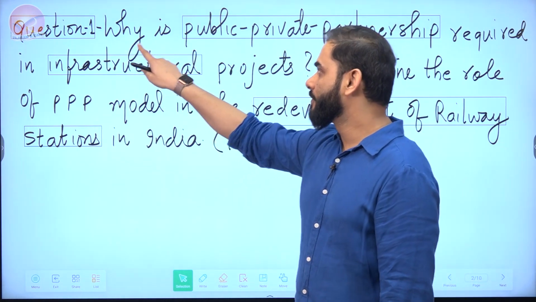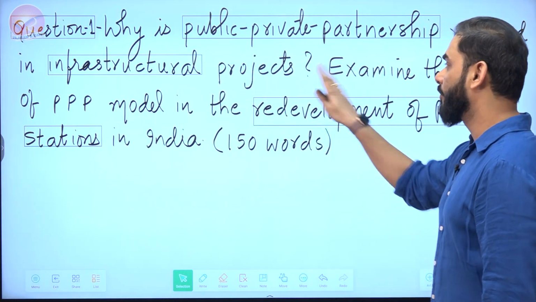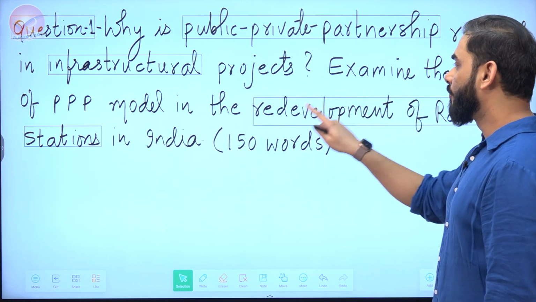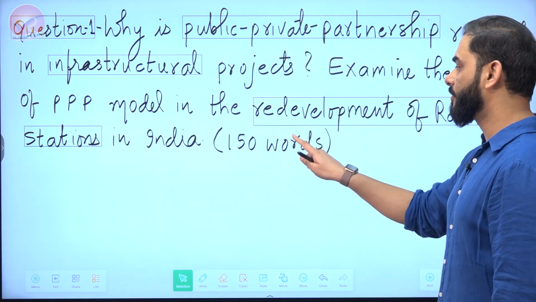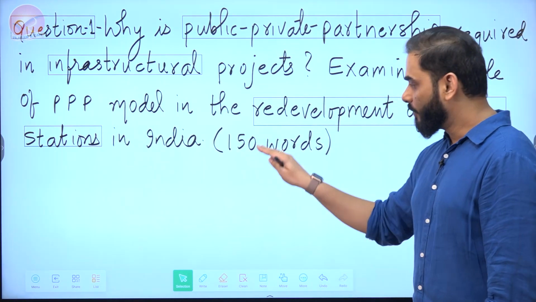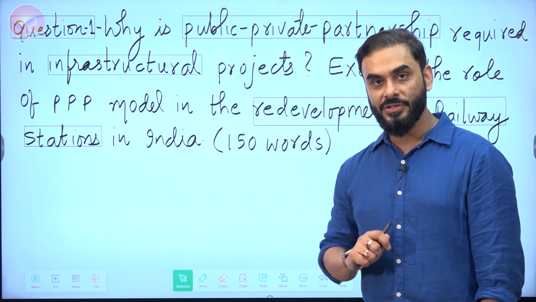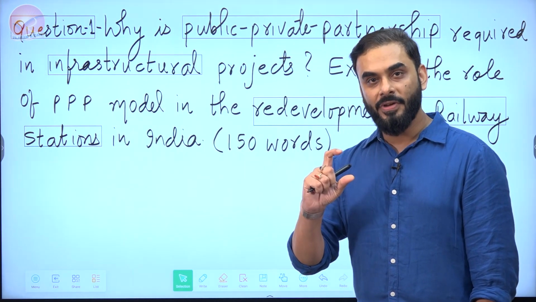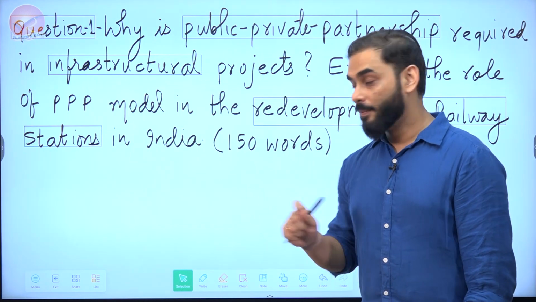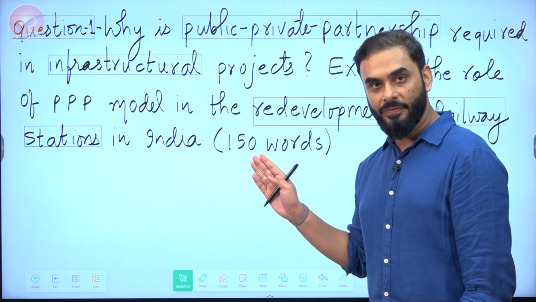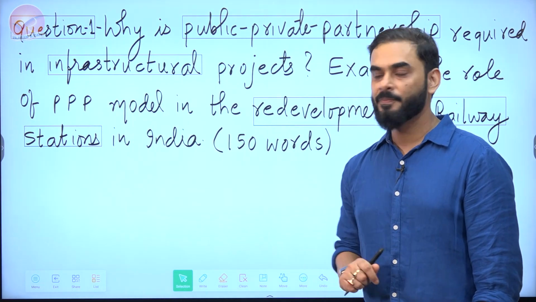The first question was, why is public-private partnership required in infrastructural projects? Examine the role of the public-private partnership model in the redevelopment of railway stations in India. And we had to answer this question in 150 words, which means that the content we write in this answer has to be absolutely precise because there are word limitations. 150 words means that the preciseness level has to be absolutely good.